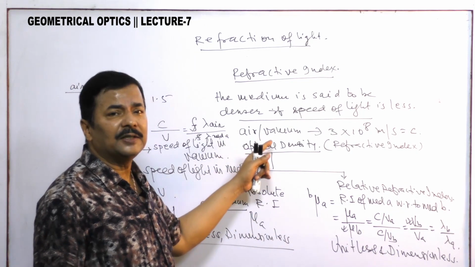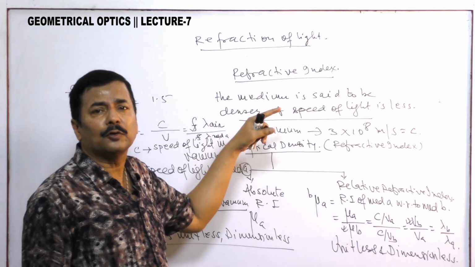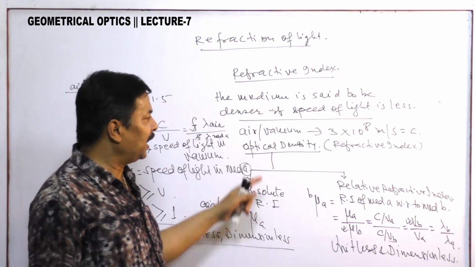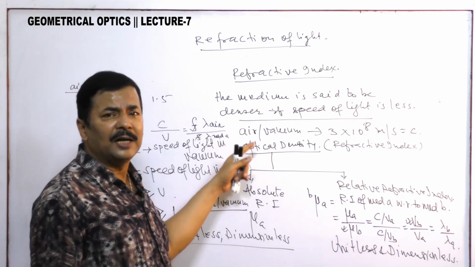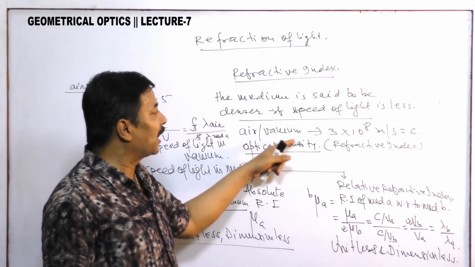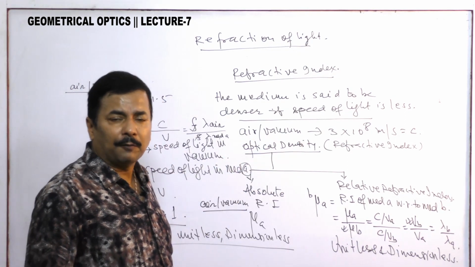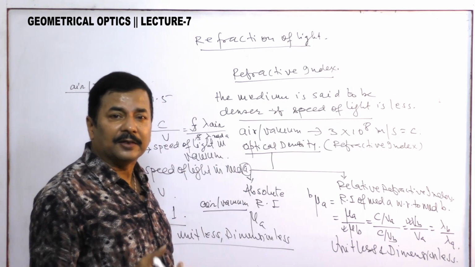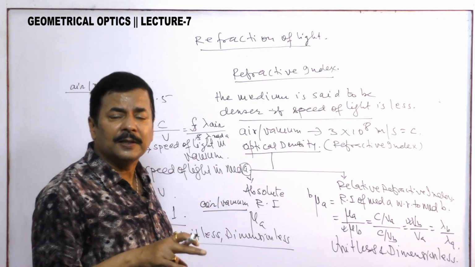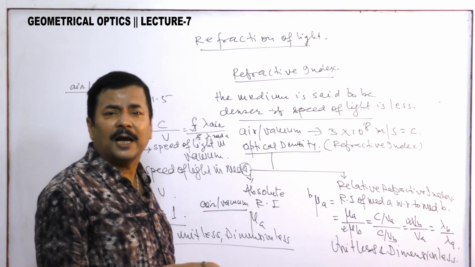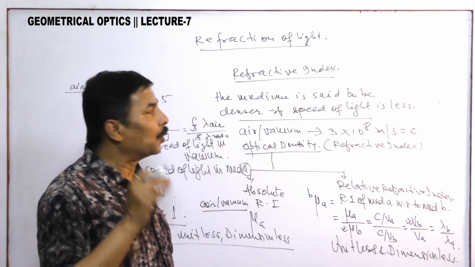Now optical density is different from density equals mass by volume. Here it is the speed of light that is being regulated by this factor, that is optical density. If an optically denser medium is there, then the speed of light is less. If an optically rarer medium is there, then the speed of light is more.